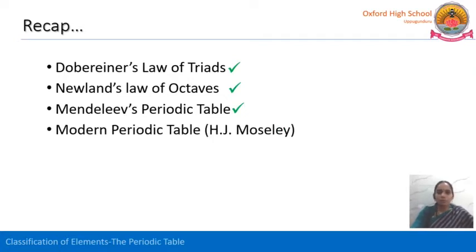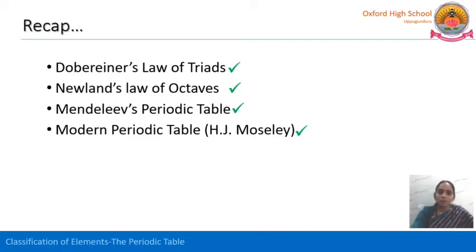Let us move to the modern periodic table, proposed by H.J. Moseley. Instead of the above three people, for the modern periodic table, H.J. Moseley stated that rather than atomic weight, atomic number is the predominant one, and we have to arrange the elements in the increasing order of their atomic number rather than atomic weight. So he arranged them that way, and that solved all the demerits of the Mendeleev periodic table.